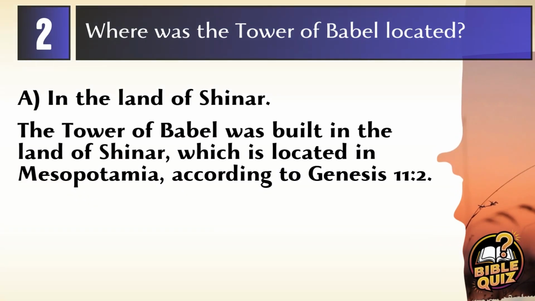Answer A. In the land of Shinar. The Tower of Babel was built in the land of Shinar, according to Genesis 11-2, which is commonly associated with a region in Mesopotamia, symbolizing human ambition and divine intervention.